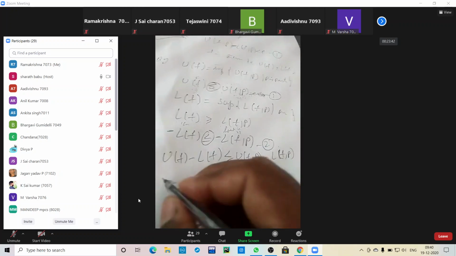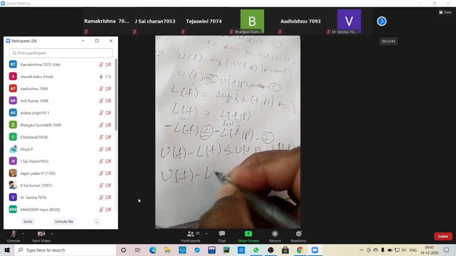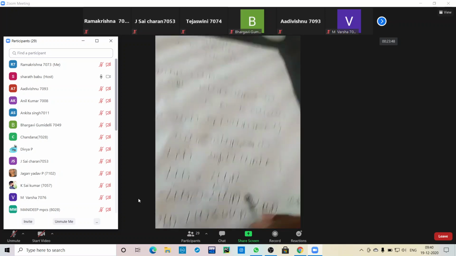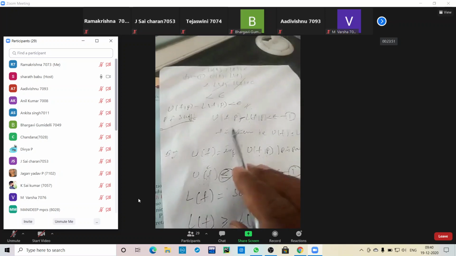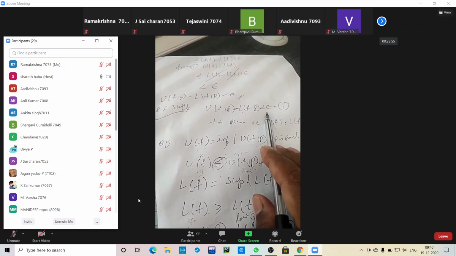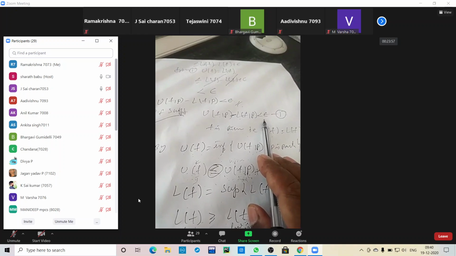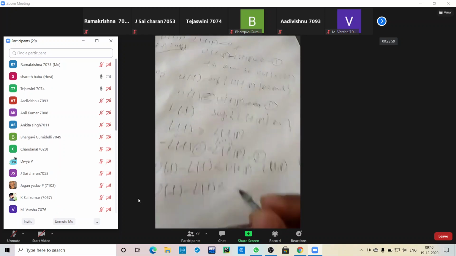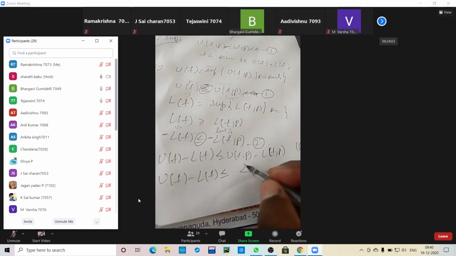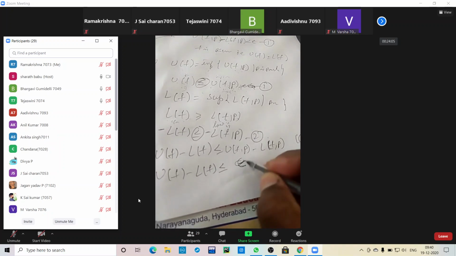So this is our U of f minus L of f is less than or equal to. For the given condition, U of f comma p minus L of f comma p is always less than epsilon. So I'm substituting U of f comma p minus L of f comma p less than epsilon. So the value is less than epsilon.